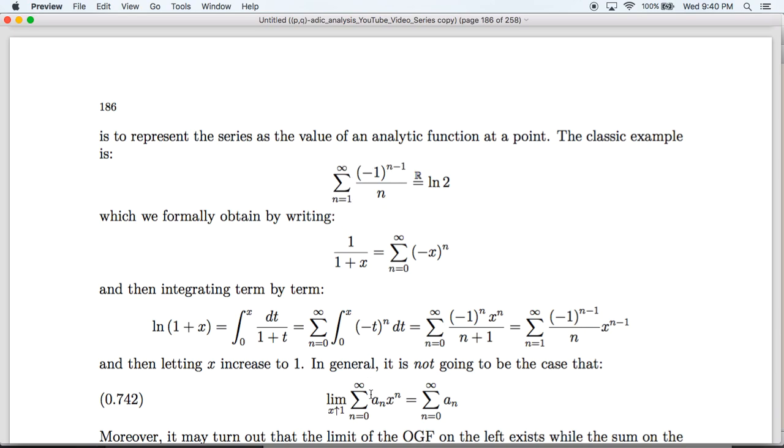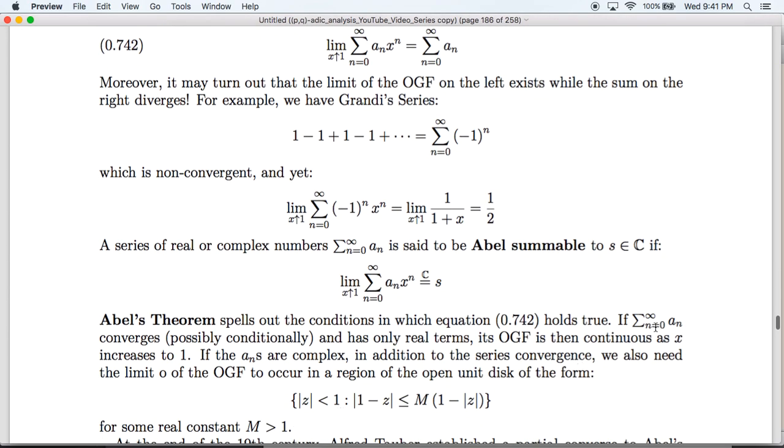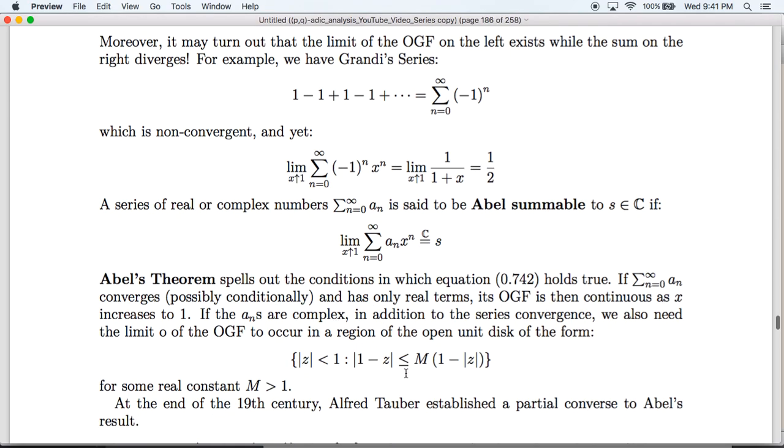As an example, because by the alternating series test this series converges conditionally, by Abel's theorem the value of this sum will be equal to the limit of its power series as x increases to 1. If the a_n are complex numbers, in addition to having the series converge here, you also need to require that the limit, as z in this case tends to 1, occurs in something called a Stolz sector, which is a region of the open unit disk in the complex plane of the following form.